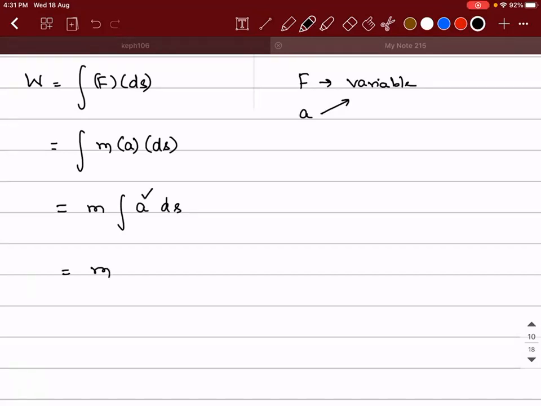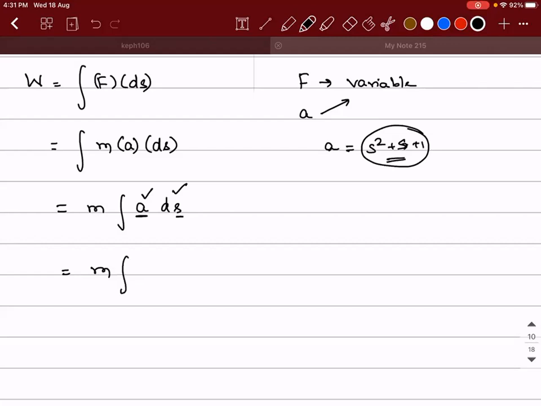So if you observe, acceleration is there, displacement is there. You are integrating acceleration with respect to displacement. So it is not possible for us to do unless you have an equation, meaning the acceleration equation is given as something like s square plus s plus 1. Then you can do this integration.